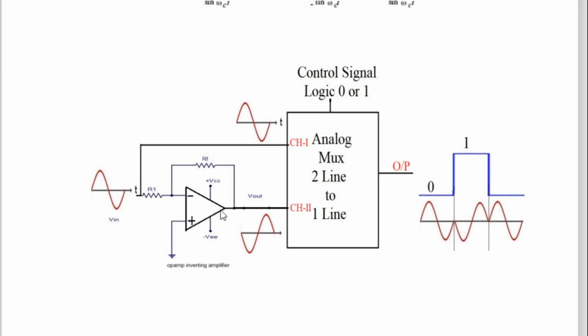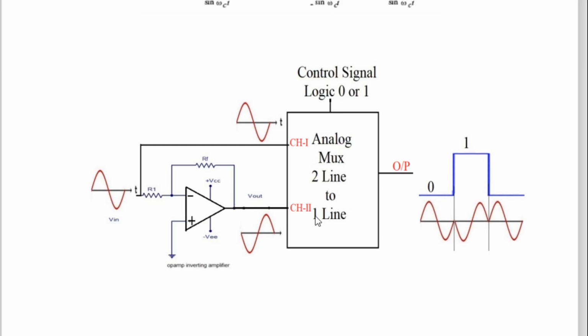Very simple, inverting amplifier. The op-amp has an inverting amplifier configuration, using R1 and RF, or Rin and RF, with supply plus VCC and minus VA, and ground. So when positive is here, negative will come here, and when negative is here, positive will come. It means the op-amp is used as an inverter, you can replace this block with an inverter, and the sine wave shows here and here inverted.